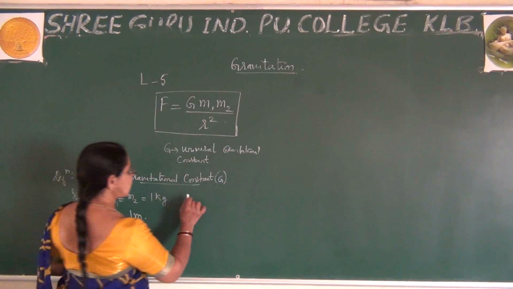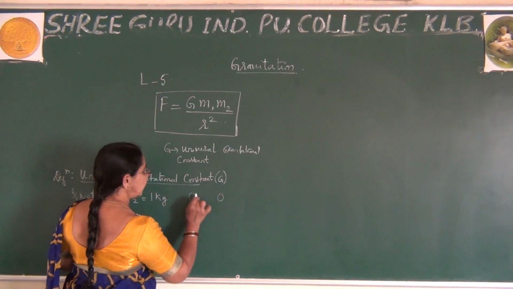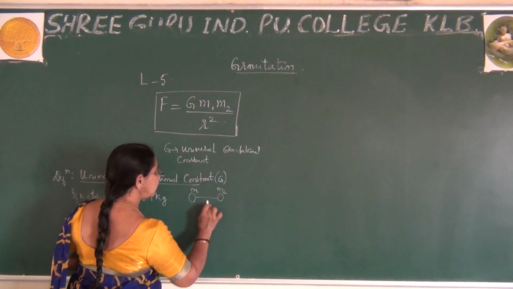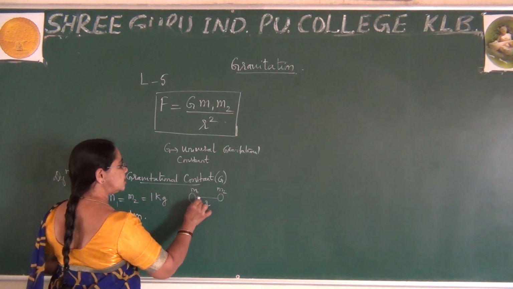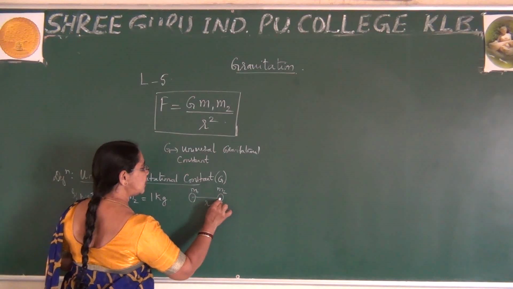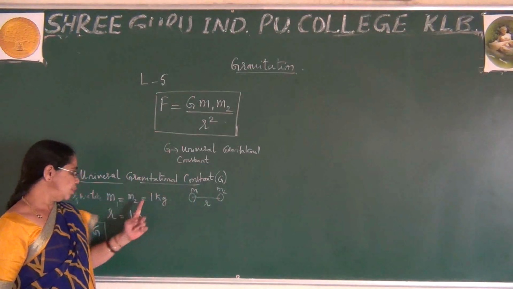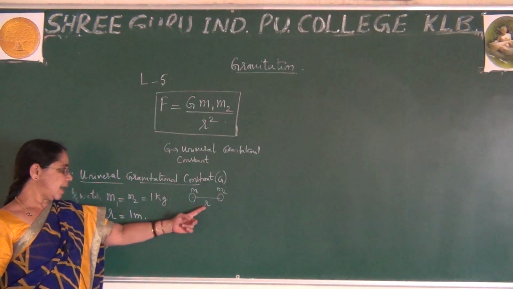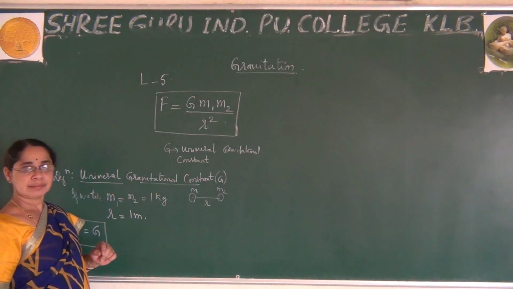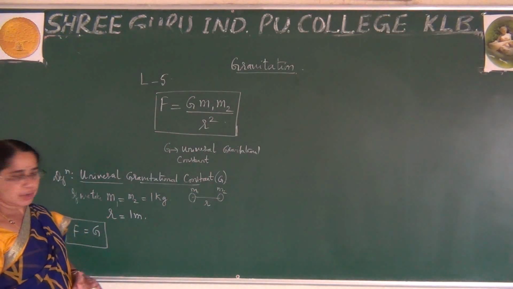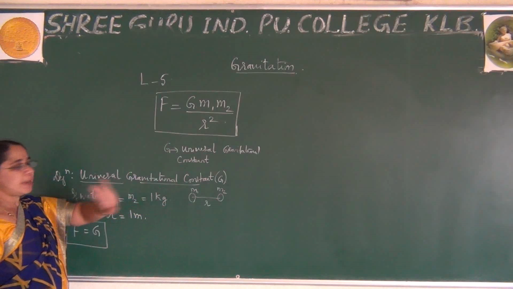In my previous class I showed this figure, where this is m1, this is m2, separated by distance r, where this mass is taken as 1 kg, m2 is taken as 1 kg, and r is taken as 1 meter. And you already know these m1 and m2 are point masses. Okay, and this is only true for point masses.